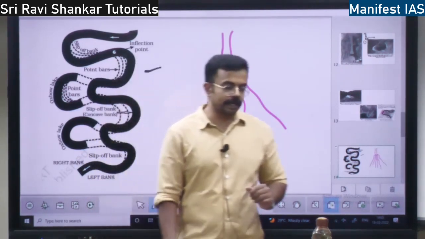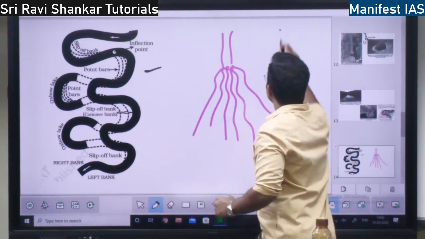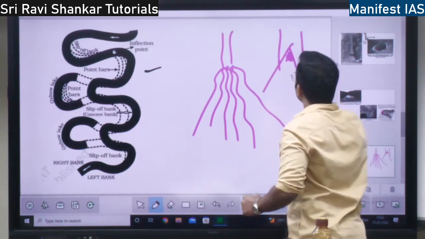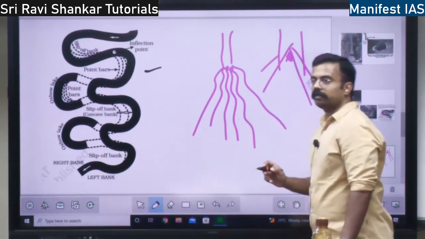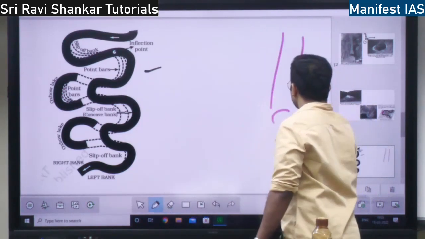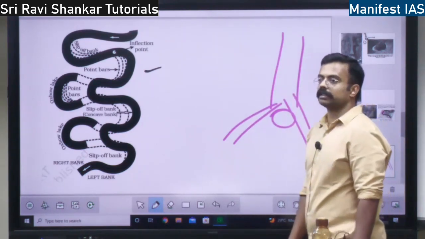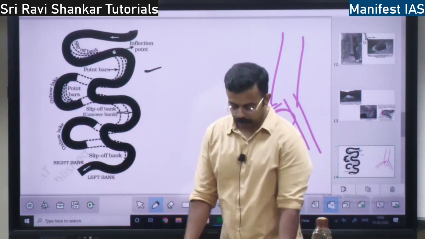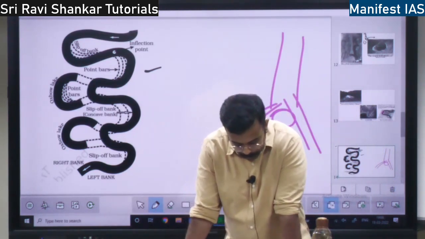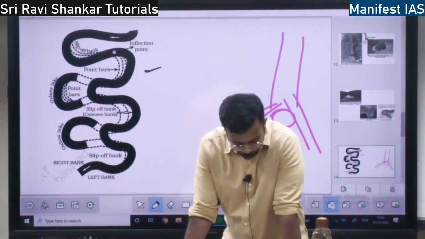When it is deposited, what happens? See, this one rock is deposited here. When a rock is deposited here, it will deflect the water into two directions, right? This is a river, there is a rock here, it is going to divide the river into these two directions. So in the braided channel, coarse material will be deposited, and it is going to change the direction of the river, right?